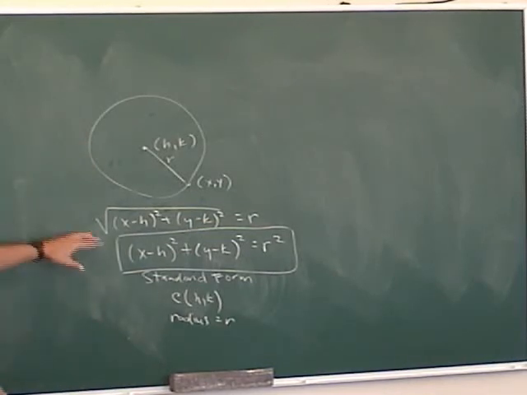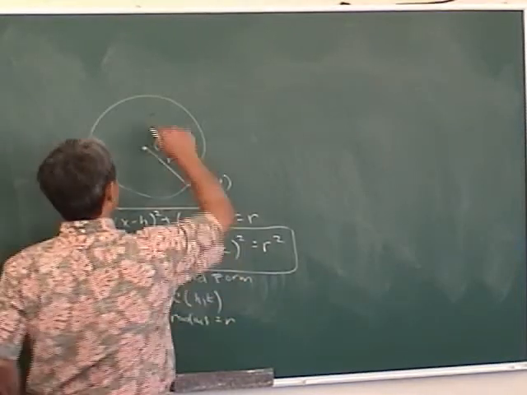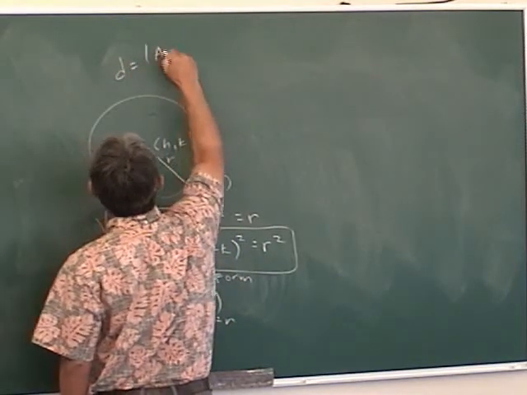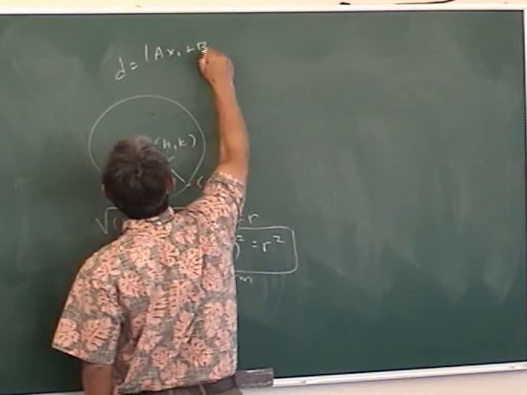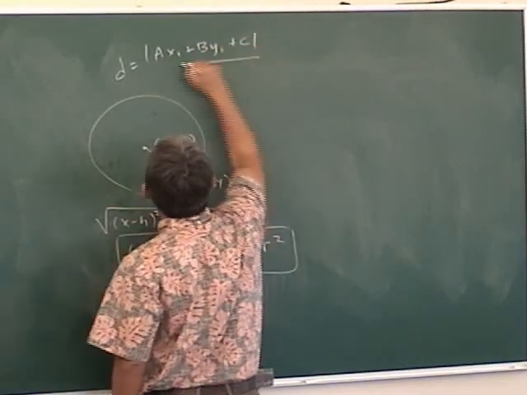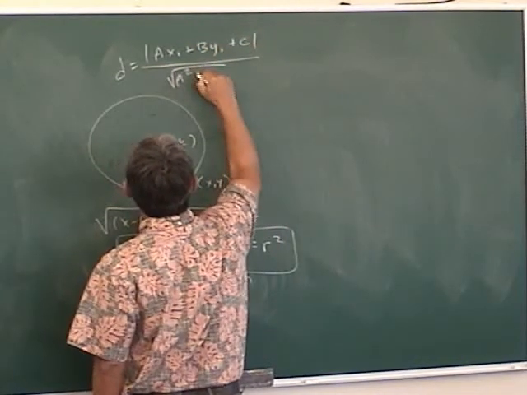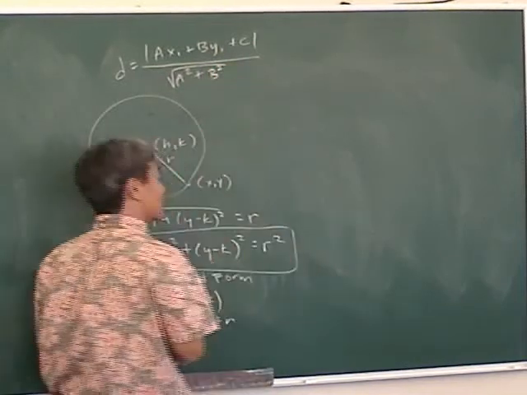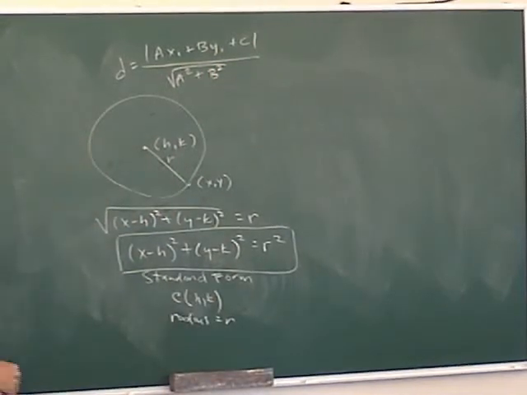Okay, so you got to know the distance formula, but you also better know this distance. Remember this one? You have to know this on the final as well. What is this formula used for? Yeah, this is the distance between a point and a line. You got to know that for this chapter as well. Put that in the tool belt.